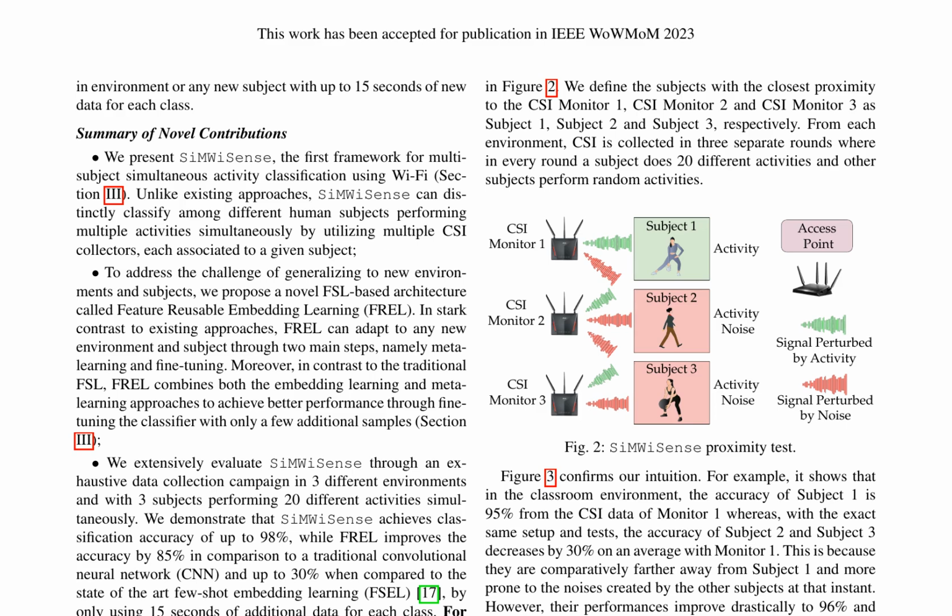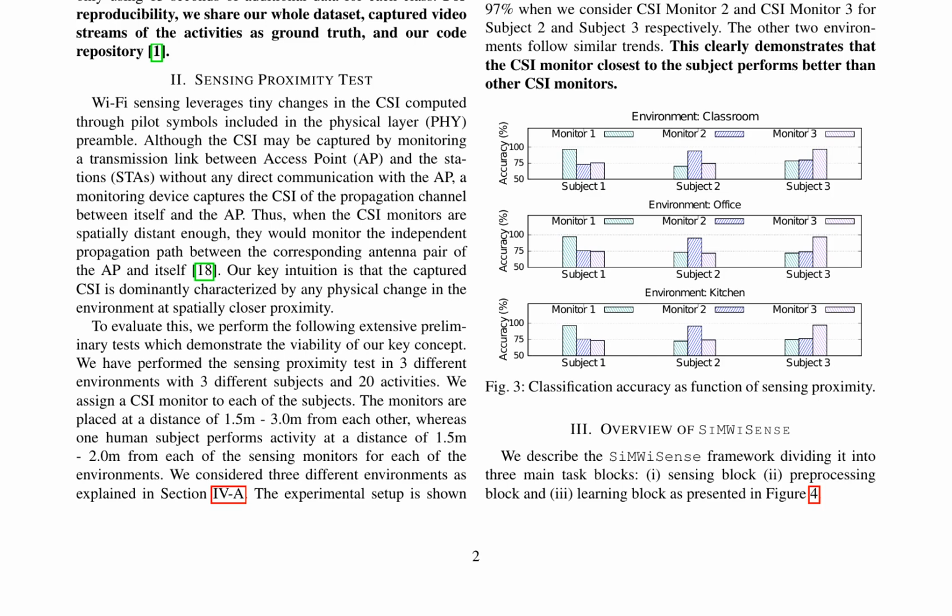The SiMWiSense framework consists of 3 main task blocks: sensing, preprocessing, and learning. The sensing block captures the CSI data. The preprocessing block extracts features from the CSI data, and the learning block uses the FREL algorithm to classify the activities. The FREL algorithm combines both embedding learning and metalearning approaches to achieve better performance through fine-tuning the classifier with only a few additional samples.